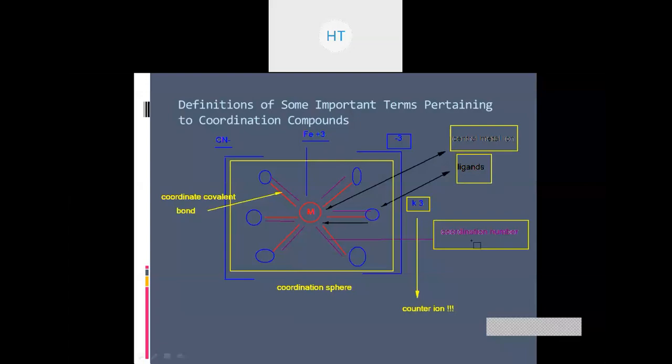Coming towards what are the different types of ligands. When we speak about a ligand, what was the ligand doing here? It was forming the bond with the central metal ion. Now, depending upon how many bonds one single ligand can form, that particular ligand is going to be classified into different categories.